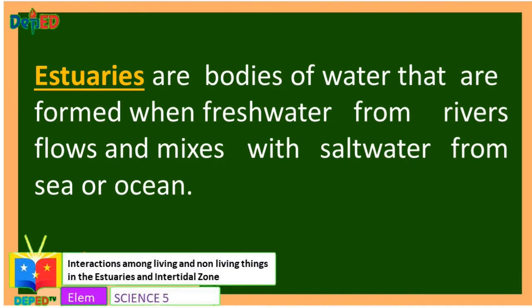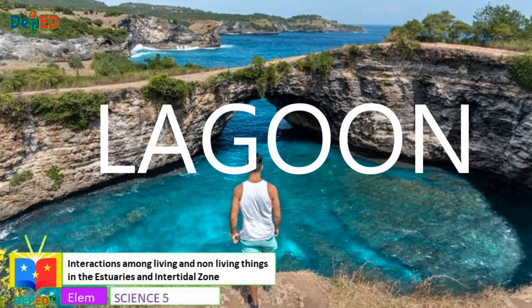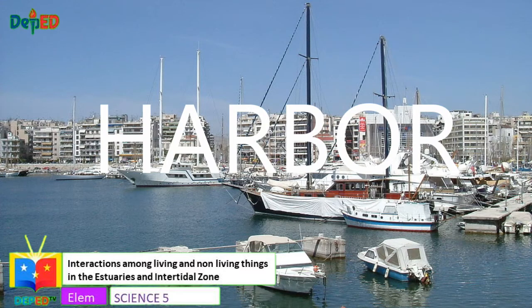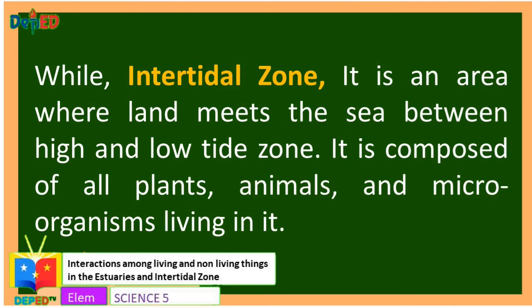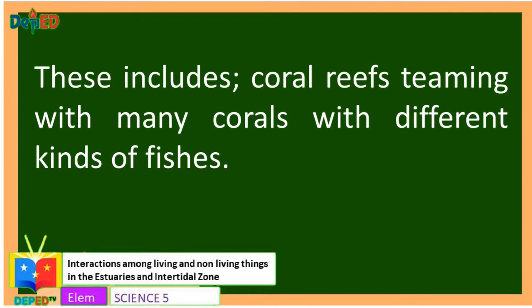Estuaries are bodies of water that are formed when fresh water from the rivers flows and mixes with salt water from sea or ocean. It may be a bay, a lagoon, or harbor. While intertidal zone is an area where land meets the sea between high and low tide zone. It is composed of all plants, animals, and microorganisms living in it. This includes coral reefs, teeming with many corals and different kinds of fishes.